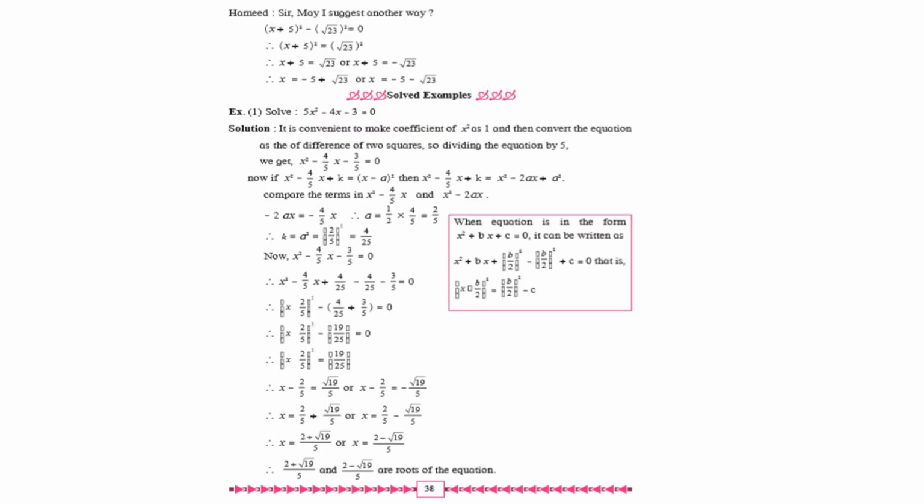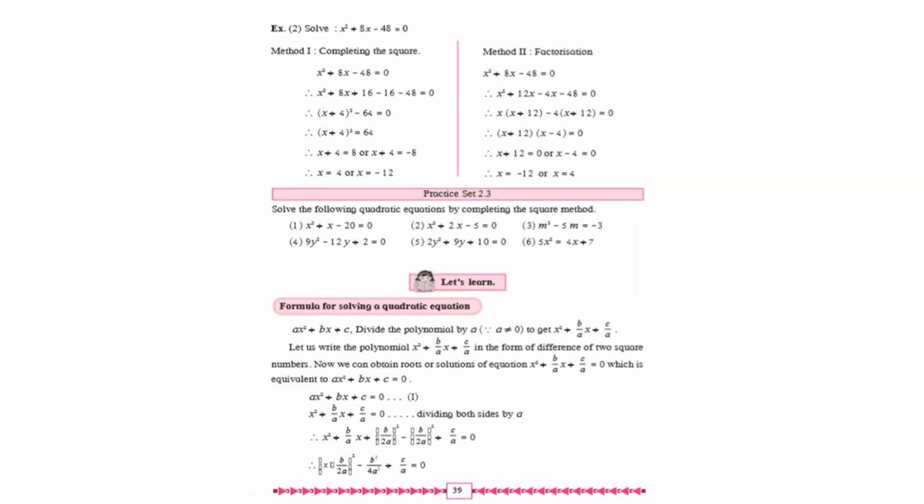Next, come to page number 38. The entire page with the solved example is cancelled. From page 39, the example number 2, this. Then from practice set 2.3, all the questions of practice set 2.3 are included in self-study. So in short, all the questions that have been reduced are included in self-study. You can study by your own self, but these questions won't be asked in the examination.